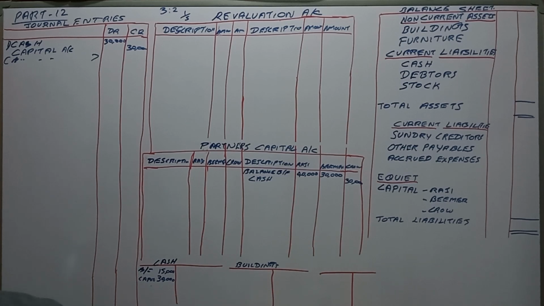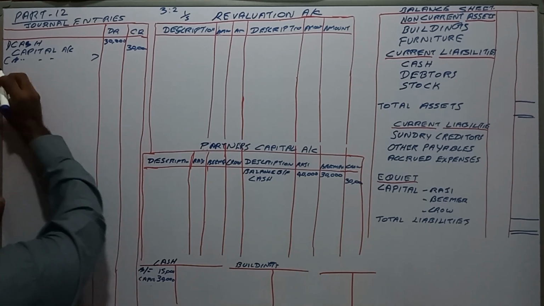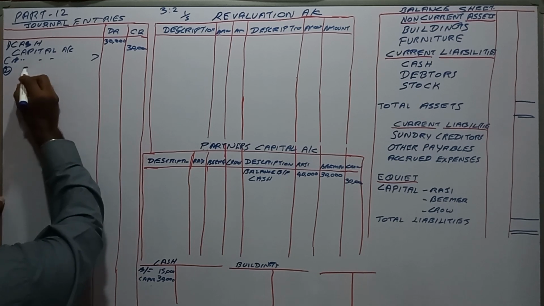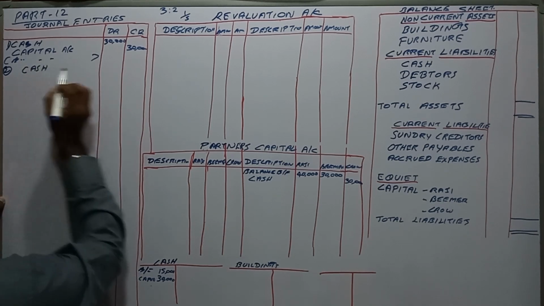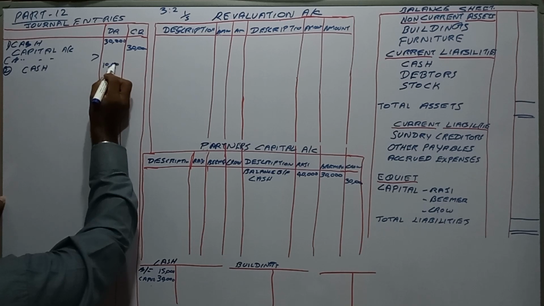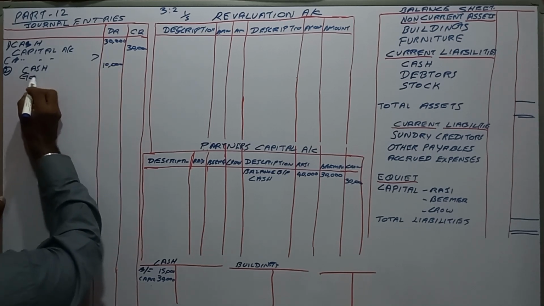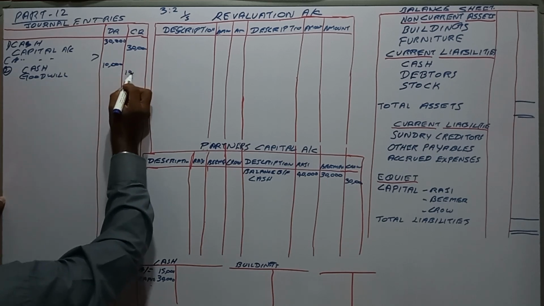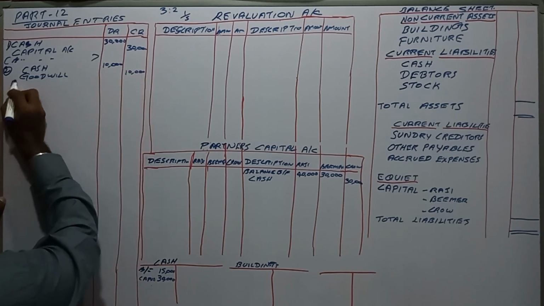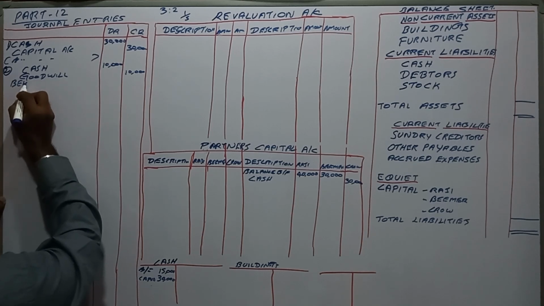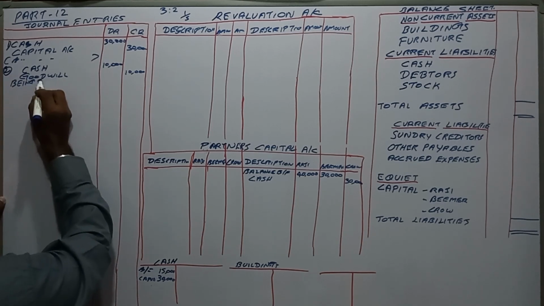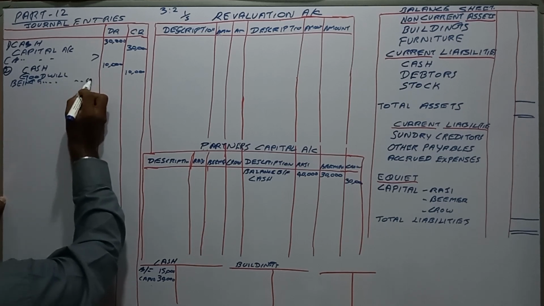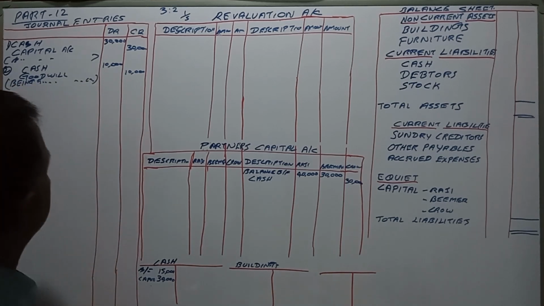On the same adjustment, he has to bring 10,000 goodwill. Journal entry number 2: cash account debit 10,000, goodwill account credit 10,000. Being goodwill brought by Crow in cash 10,000.